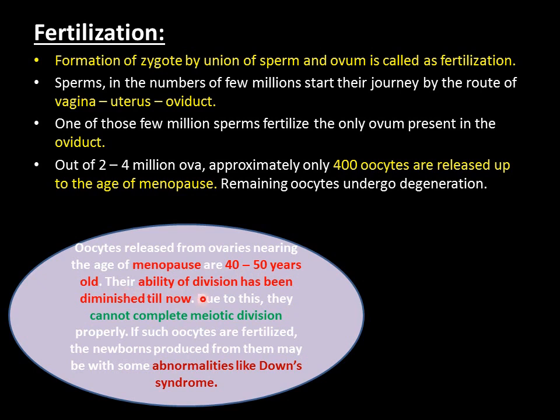Their ability to divide becomes diminished at this age. Their ability to divide becomes what? Slow, and due to this it cannot complete meiotic division. And due to this there is a probability that the newborns might have certain abnormalities. Abnormalities like what? Genetic abnormalities like Down syndrome.